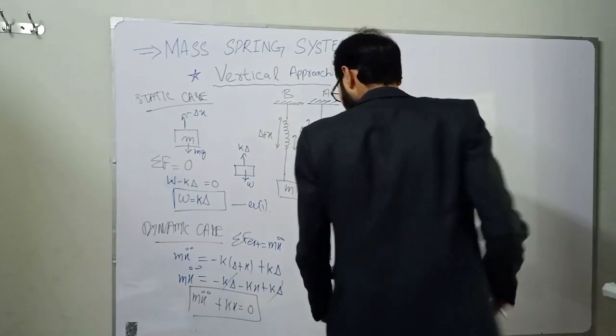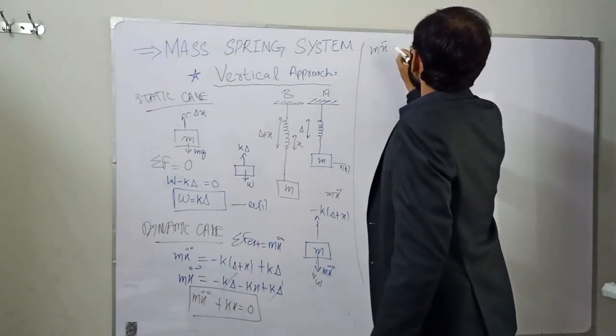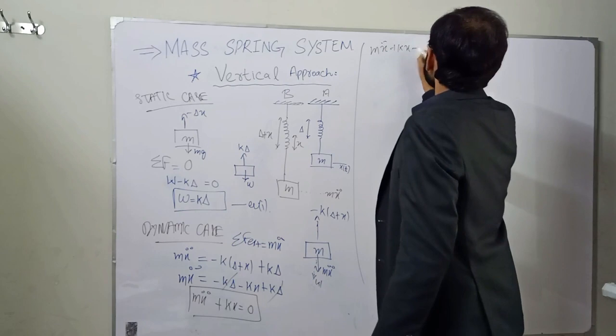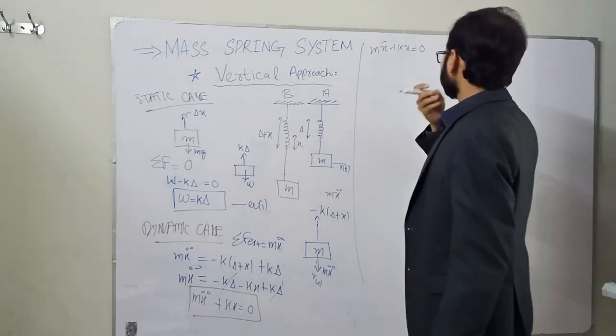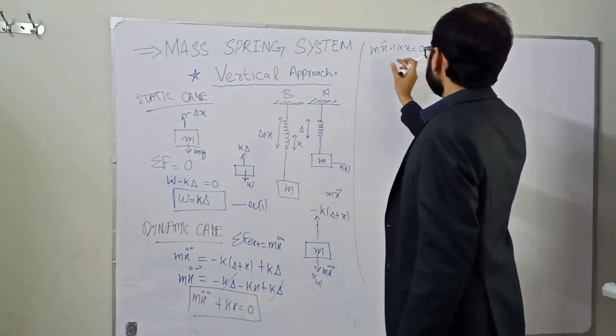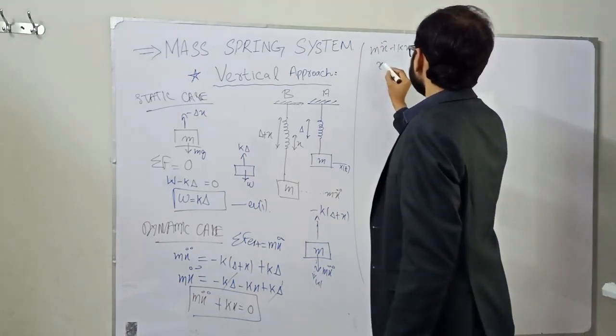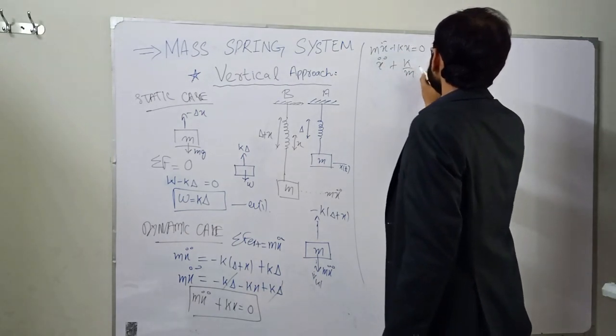Now we have to estimate the natural frequency of this mass spring system. We know that we have to divide the inertial term with this, so we will get rid of this. So x double dot plus k divided by m into x is equal to 0.